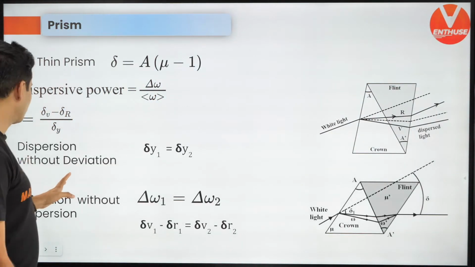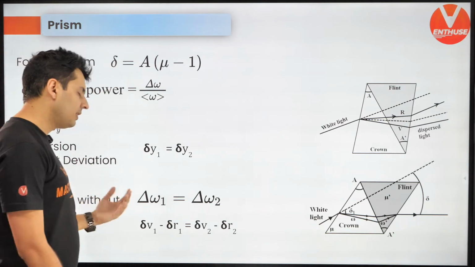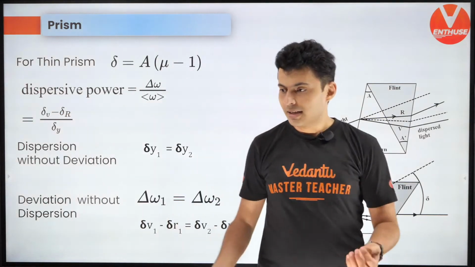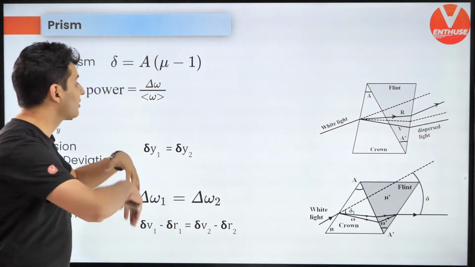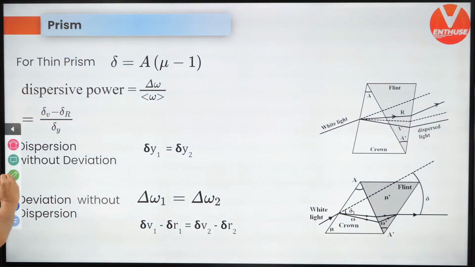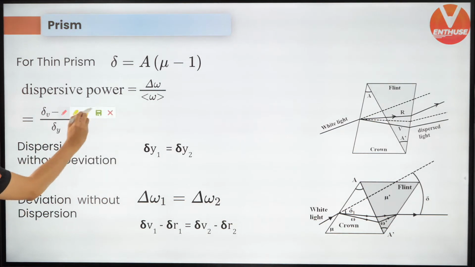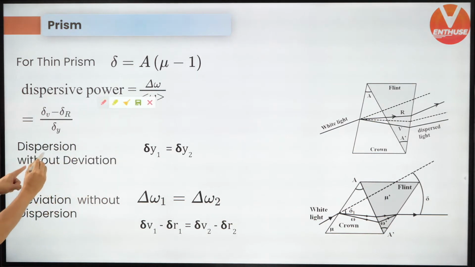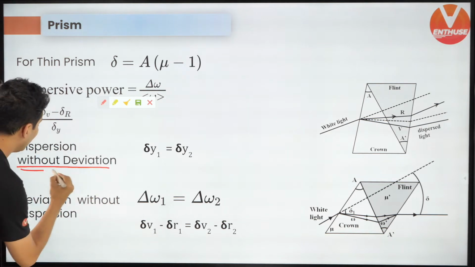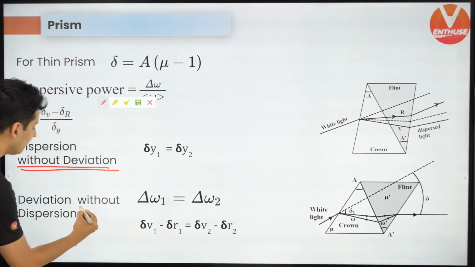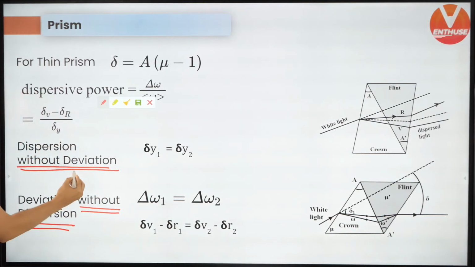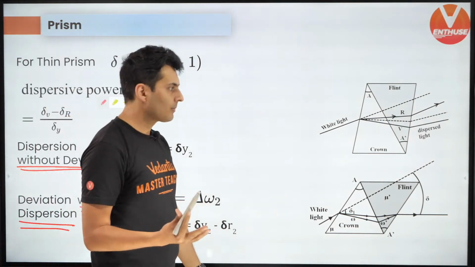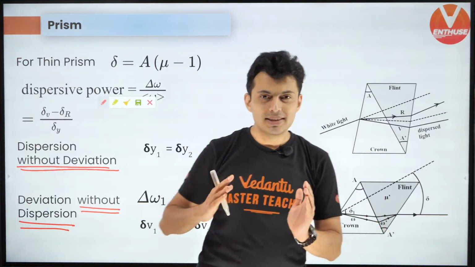And the last two things, dispersion without deviation, deviation without dispersion. Guys, just concentrate on that word which is not happening. So for these two cases, my logic is this: dispersion without deviation. Check what is not happening, without deviation. Now when I say there is no deviation, understand what is happening.